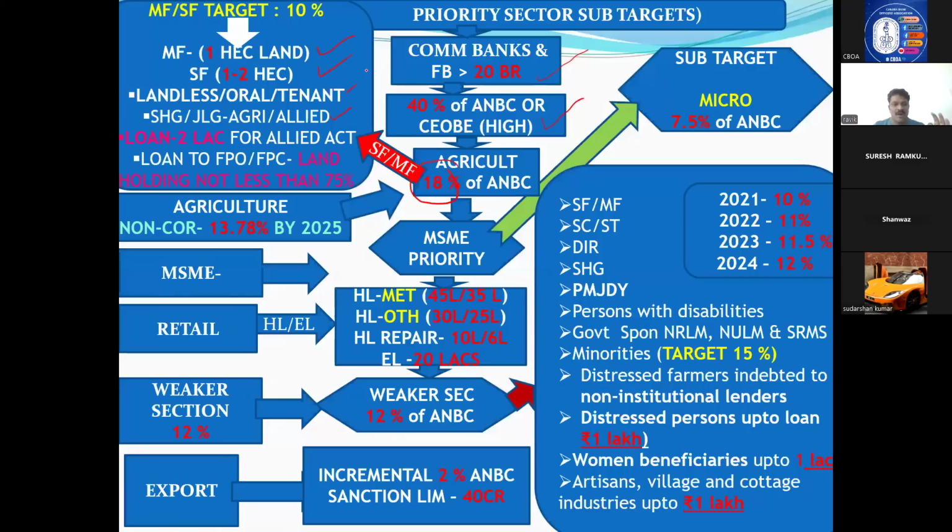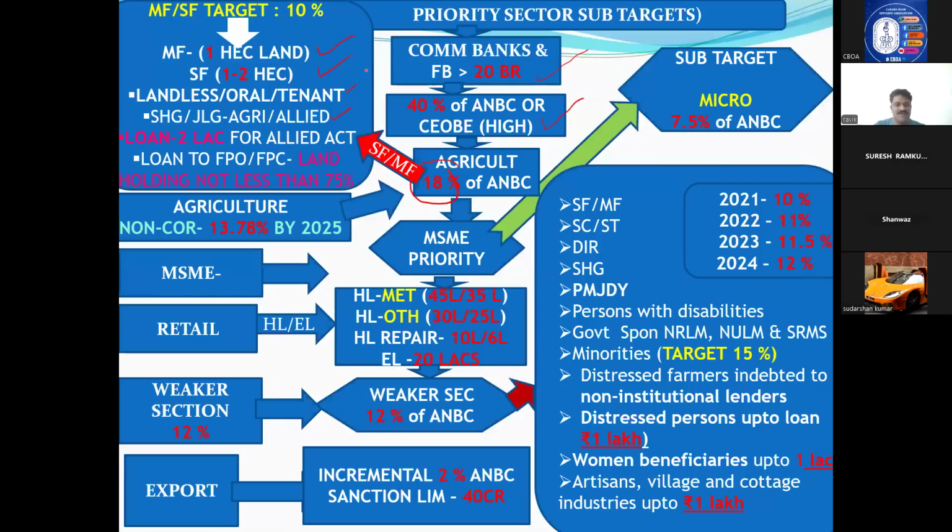Last but not least, loans to FPO, FPC. FPO means farmer producer organizations, FPC means farmer producer companies. If you are financing FPO or FPC where land holding is not less than 75%, whatever loans you give to them also fall under the total target of 10%.